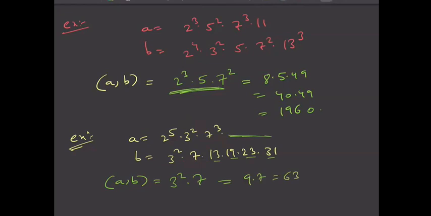Fine. So I think this thing is clear, that what we are doing to find greatest common divisor, we are taking maximum common in each and every prime. We have taken maximum common in 2, maximum common in 3. In 5 nothing is common, then maximum common in 7, right? So this is the greatest common divisor of A and B. So this is how you need to find it. So now let us do some examples.